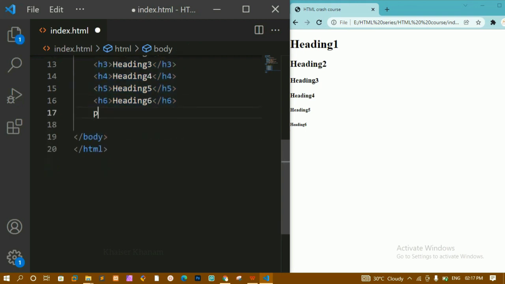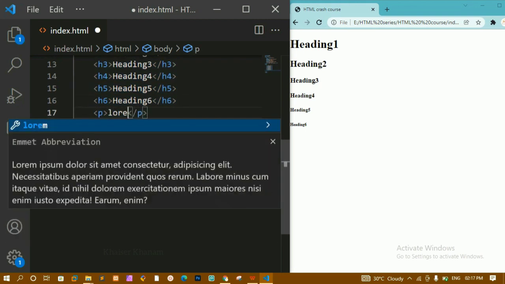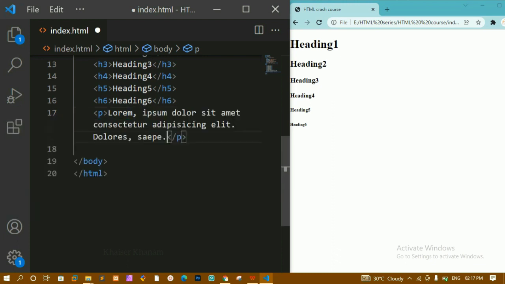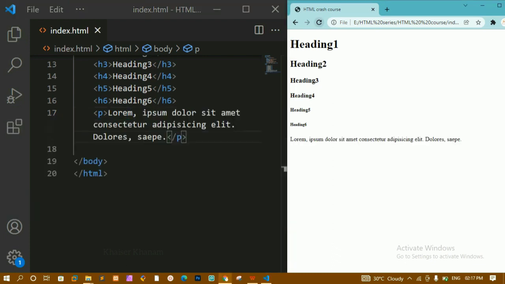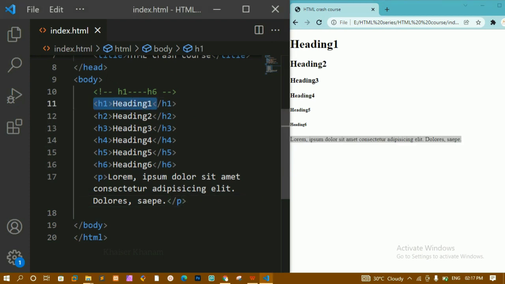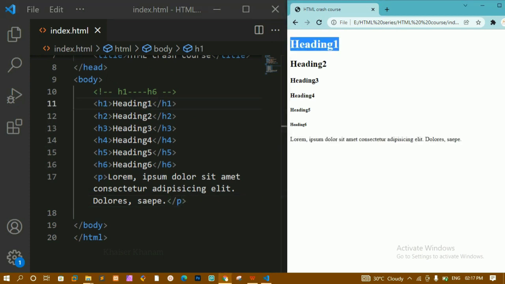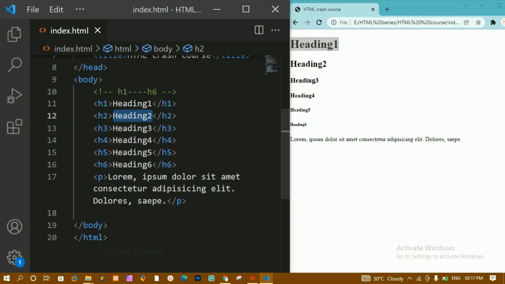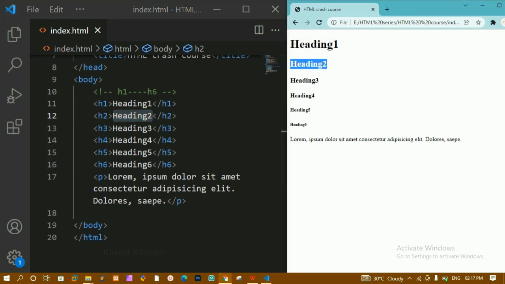Then below that I'm writing a paragraph, and inside this I'm writing lorem 10. I'll save this, and now you can see I have this paragraph. Whatever paragraph you want, you can give inside it. Also, if you notice, I have only the H1 heading and the output is displayed here. Then I have H2, and the output has come below.